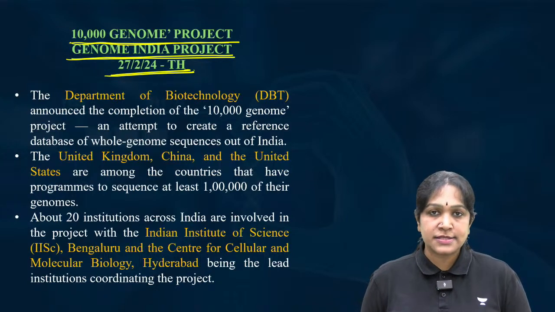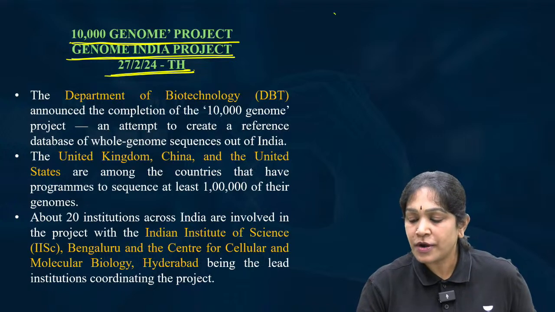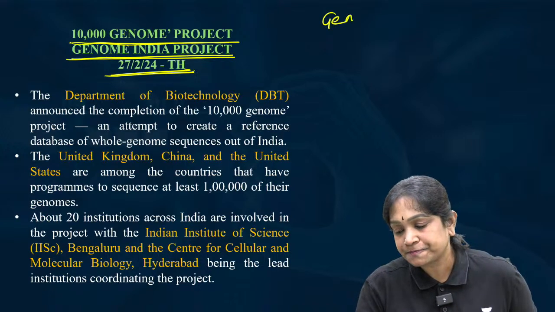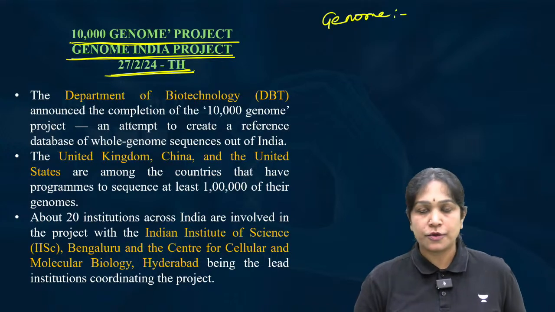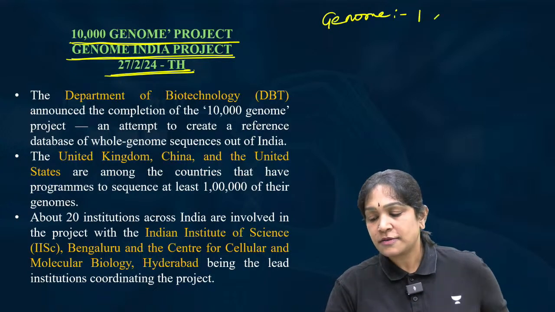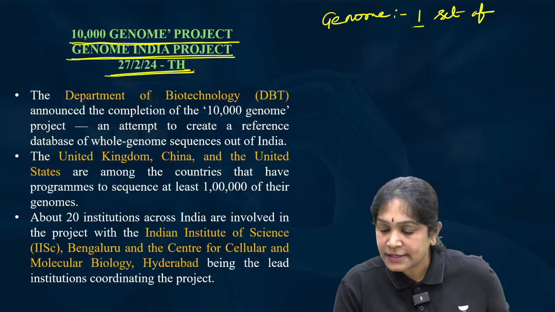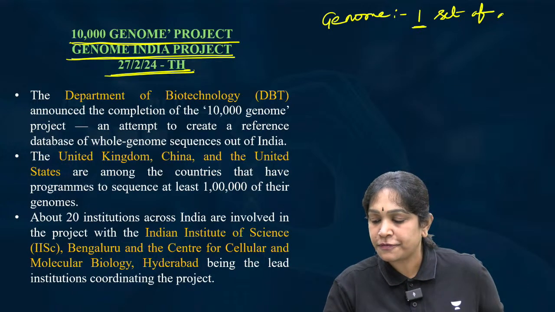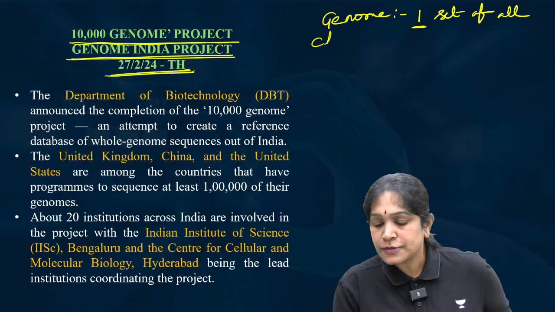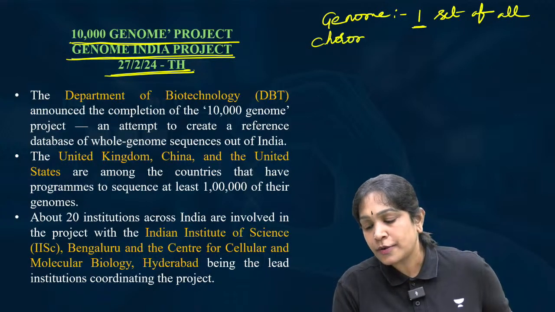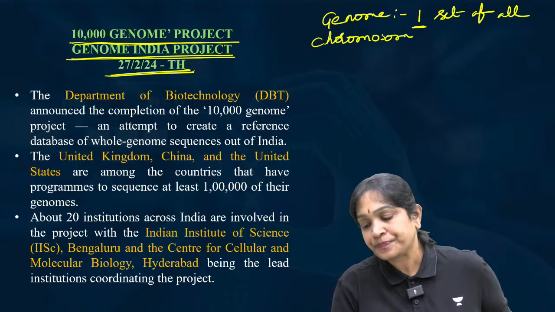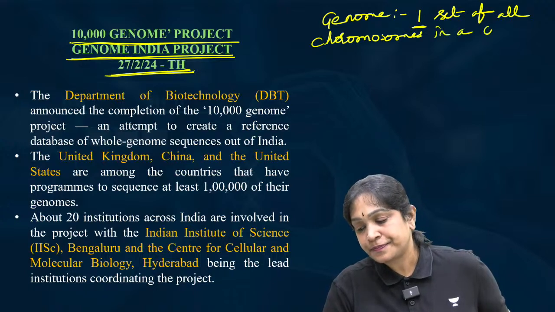To understand this, we should first know what the genome is. Genome is one set of, not two sets, only one set of all chromosomes in a cell.